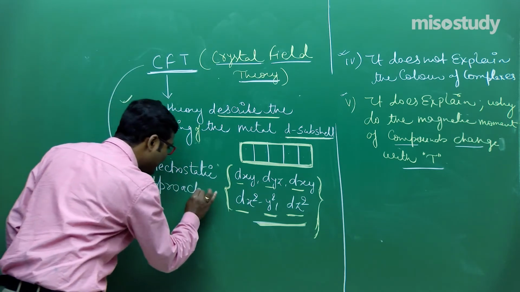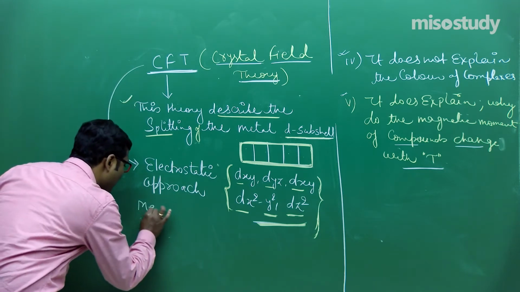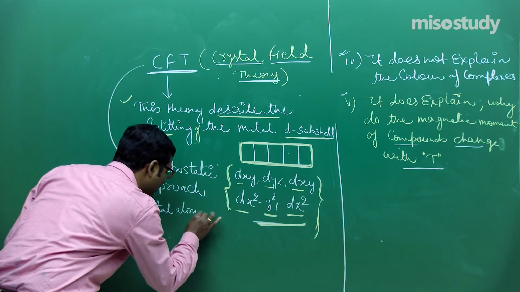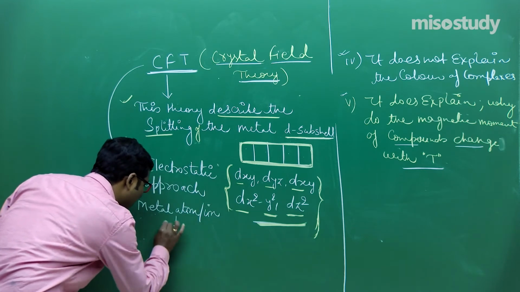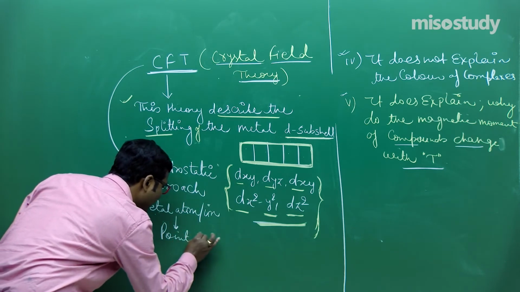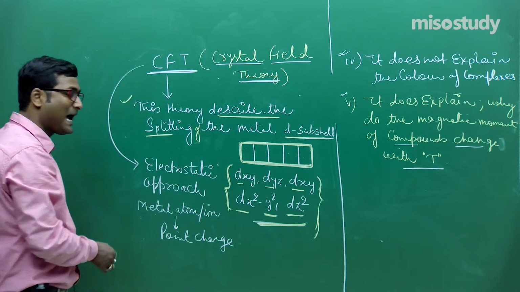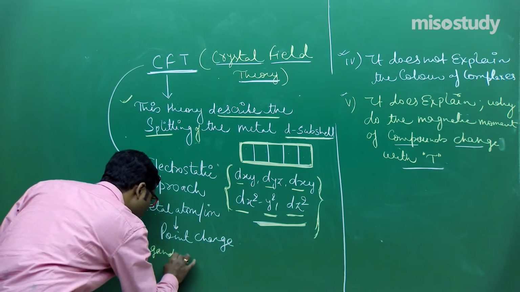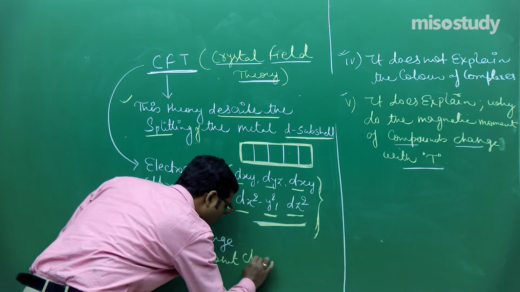It is completely electrostatic. That means it considers the metal atom, that is, the metal ion, as a point charge, and the ligands are also treated as point charges. Is it clear to you, friend?